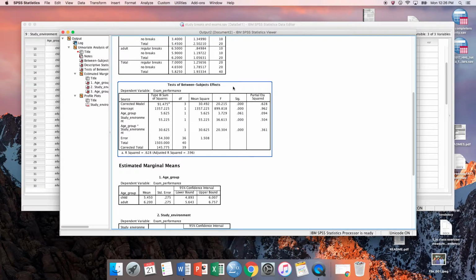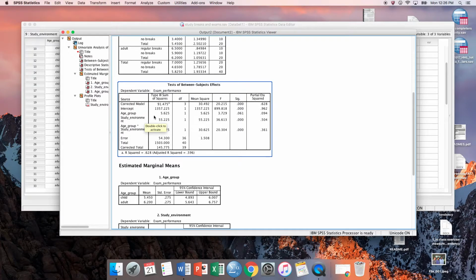So down here is the test of between subjects' effects. This is where we want to look for the answer to our main question. So you'll notice we have age group here, study environment, and then age group asterisk study environment. So think of that as age group by study environment. This is the interaction between the two variables. This is a main effect for age, and this is a main effect for the kind of study environment.